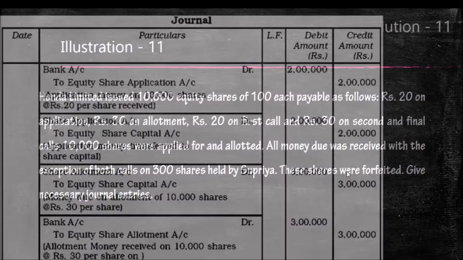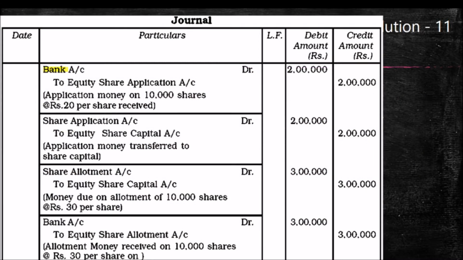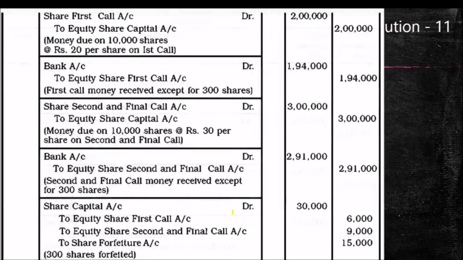So, what will be the first entry? You know very well: bank account debit to share application 2 lakh. Share application account debit to share capital 2 lakh, 10,000 into 20, 2 lakh. Next, share allotment account debit to equity share capital 3 lakh. Due entry: when we receive, bank account debit to equity share allotment 3 lakh. There is no arrear, that is why we are getting the full amount.